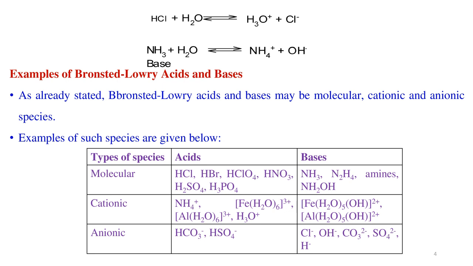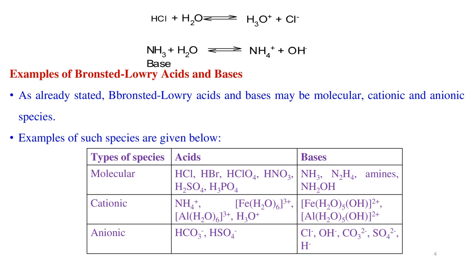Examples of Bronsted-Lowry acids and bases. Bronsted-Lowry acids and bases may be molecular, cationic, and anionic species. Examples of such species are tabulated. The types of species: acids, bases. Under molecules, HCl, HBr, HClO4, HNO3, H2SO4, and H3PO4 act as Bronsted-Lowry acids. Ammonia, N2H4, amines, NH2OH act as Bronsted-Lowry